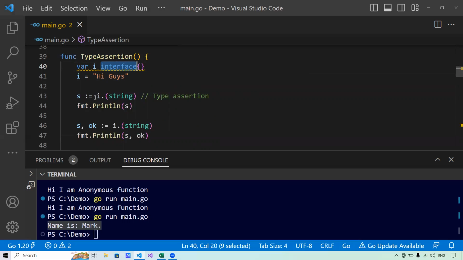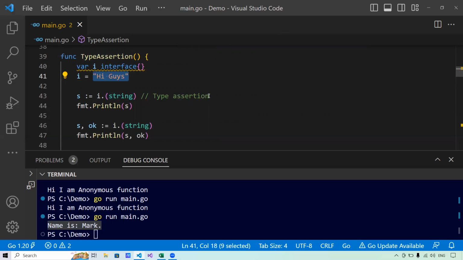And the syntax for this is the name of the interface dot, then the type that I want to pull out of the interface. Now, what it will do is, I'll say interface dot give me the string value that you contain, and it will give me the value of the string that is hi guys.